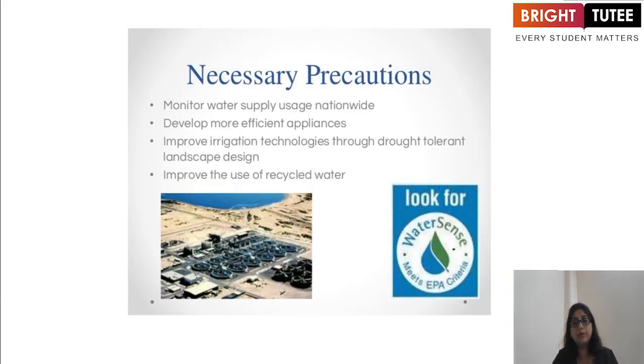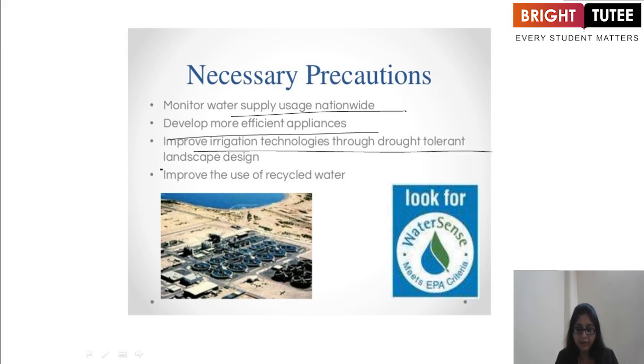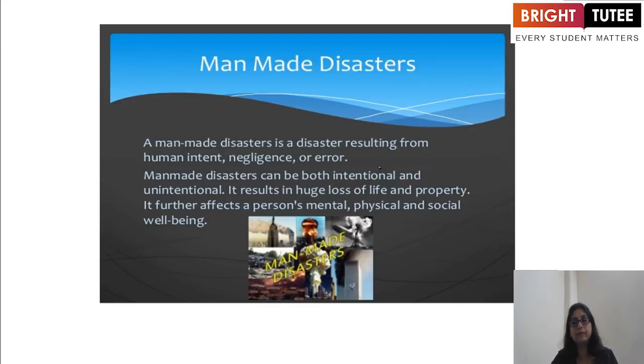Now, what precautions do we take at this time? Monitor water supply usage nationwide, develop more efficient appliances, improve irrigation technologies through drought tolerant and landscape design, improve the use of recycled water. Now, next one is man-made. Till now we were doing the natural disasters, now the man-made disasters for which man is responsible.